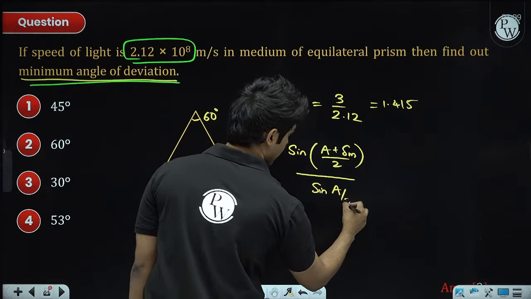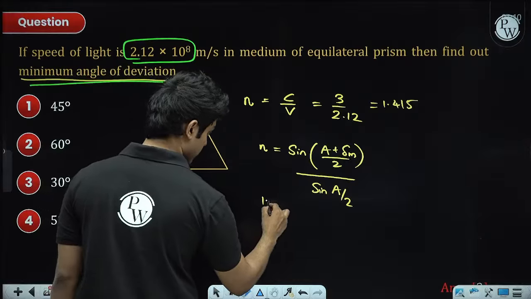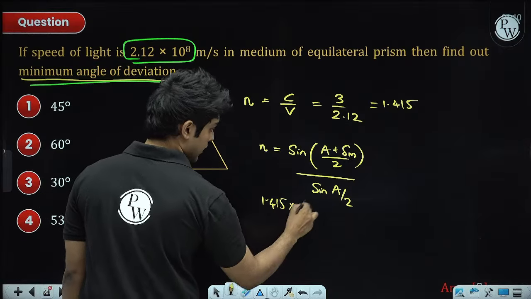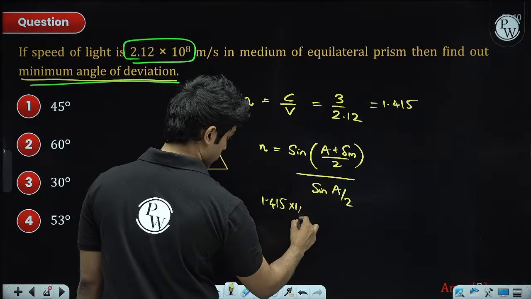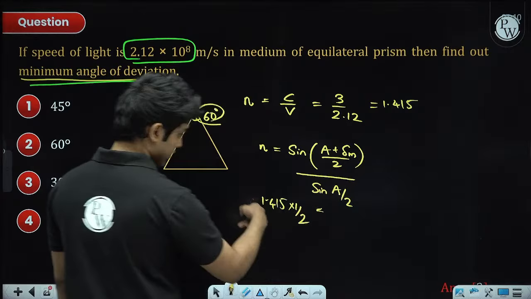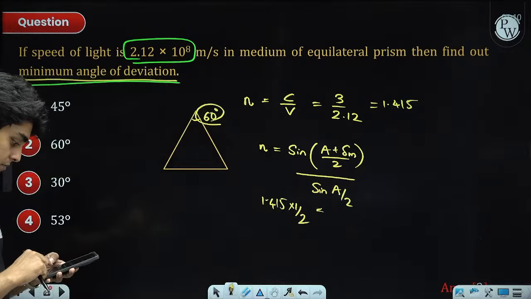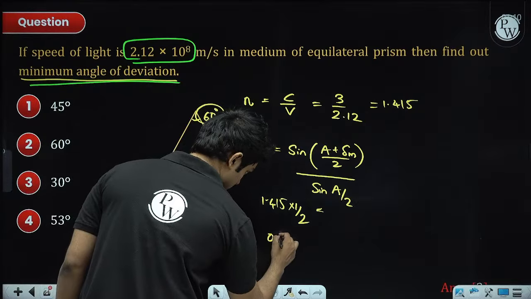Here n is 1.415 and the angle of prism is 60, so sine 30 is half; taking it to the left side, this is 0.707.